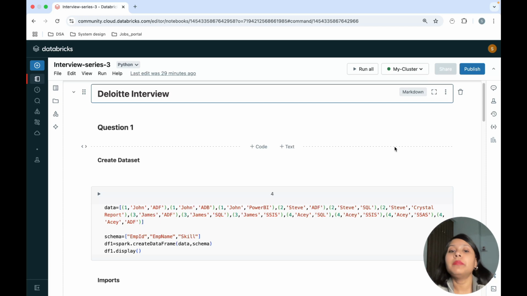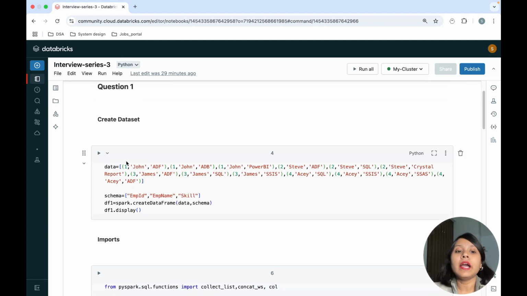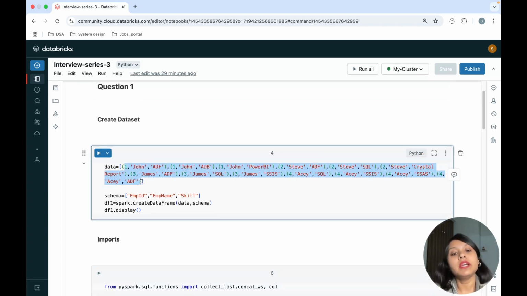So this is my Databricks notebook. I have my cluster open. This is question one in the Deloitte playlist, and I have this data set, which I'm creating, and I have provided a schema called employee ID, employee name, skill, and creating a data frame out of it.